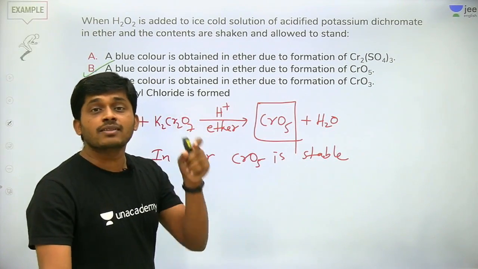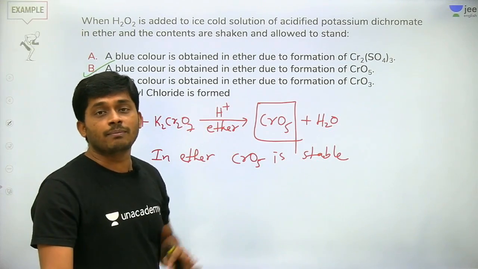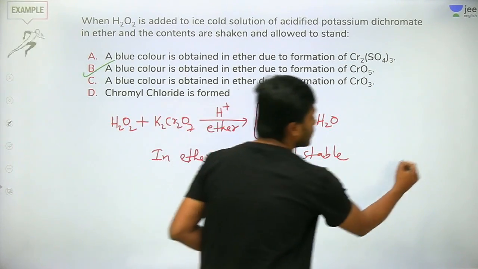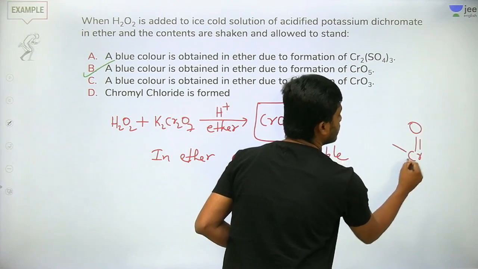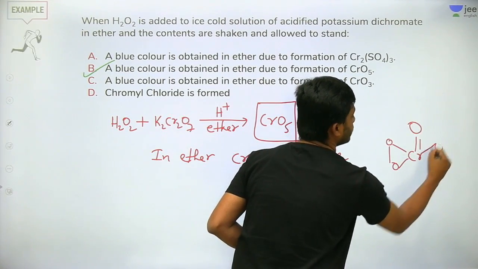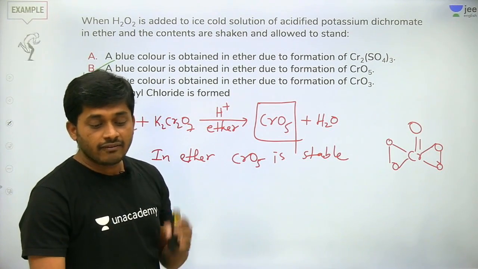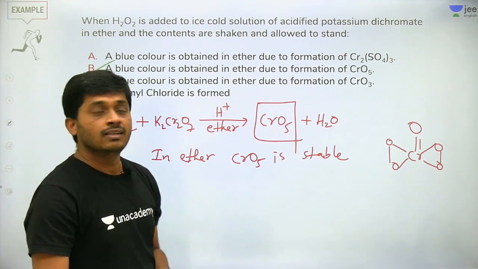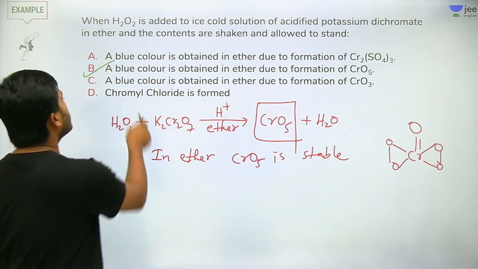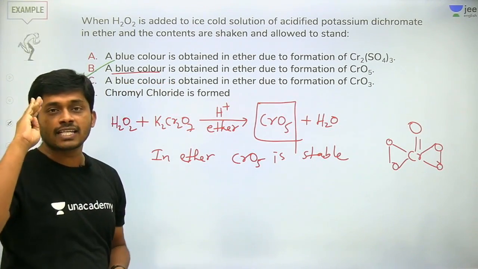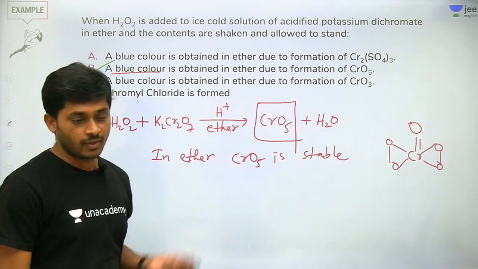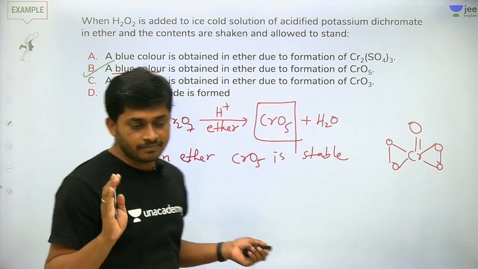Because the peroxide bonds in that chromium peroxide are weak. See what is the structure here? This is chromium peroxide. Peroxide bonds are very weak. So that's why we are using ether. So we get a clear blue color solution. Identification test for H2O2. Okay. Let's move on to the next question.